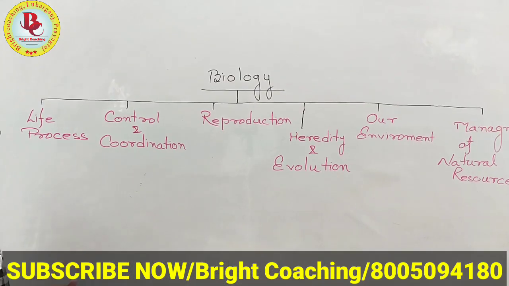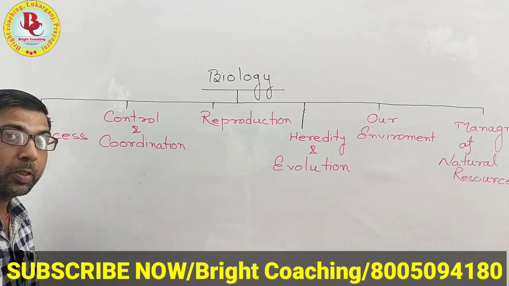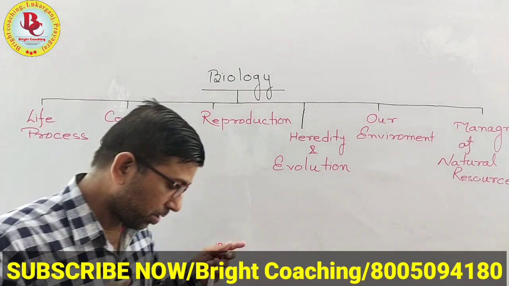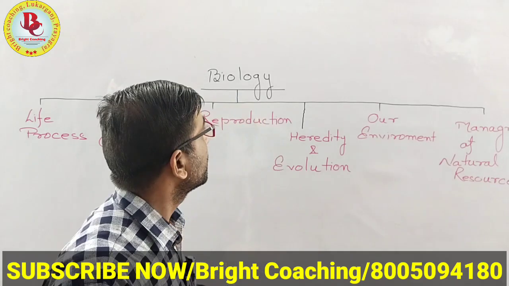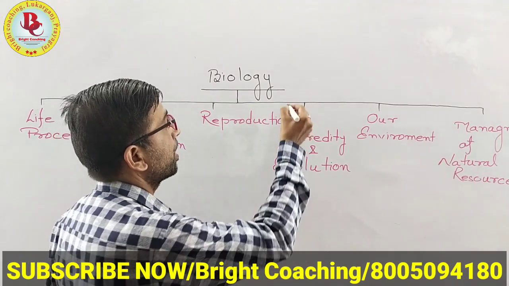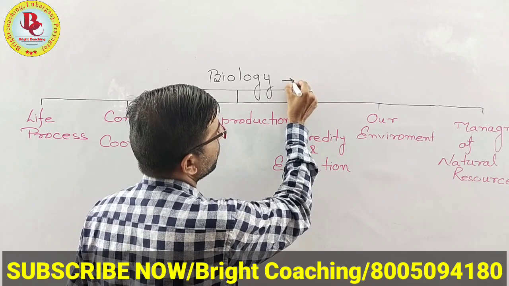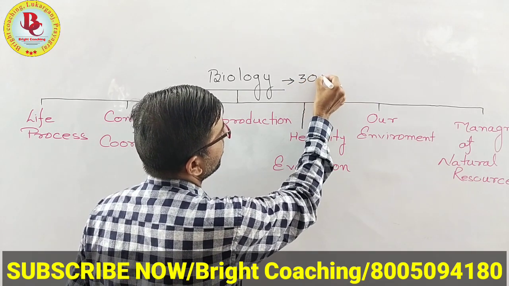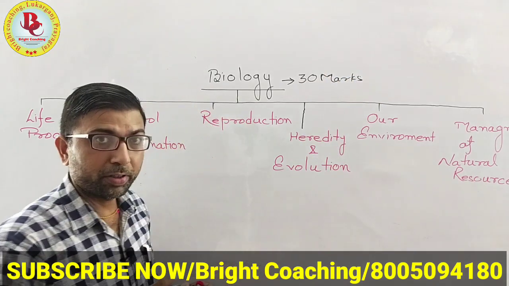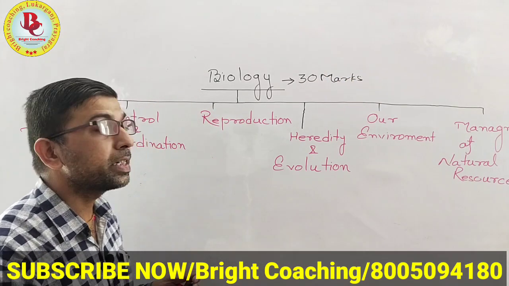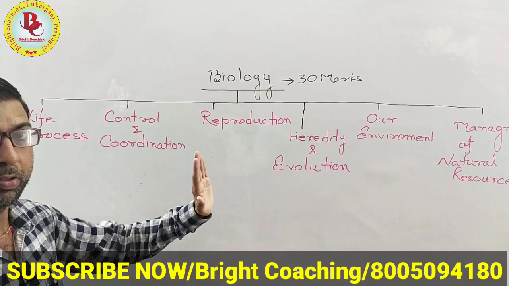Yes. Then students, we were talking about our syllabus. As I told you, in biology you will get 30 marks, for which you have to study these 6 chapters.